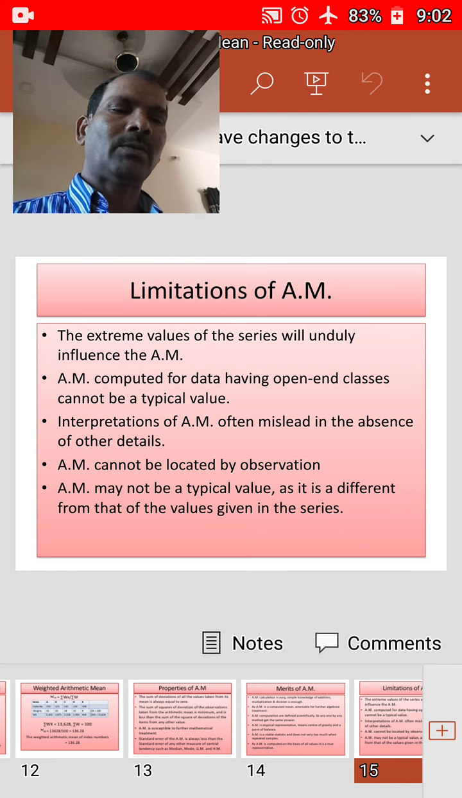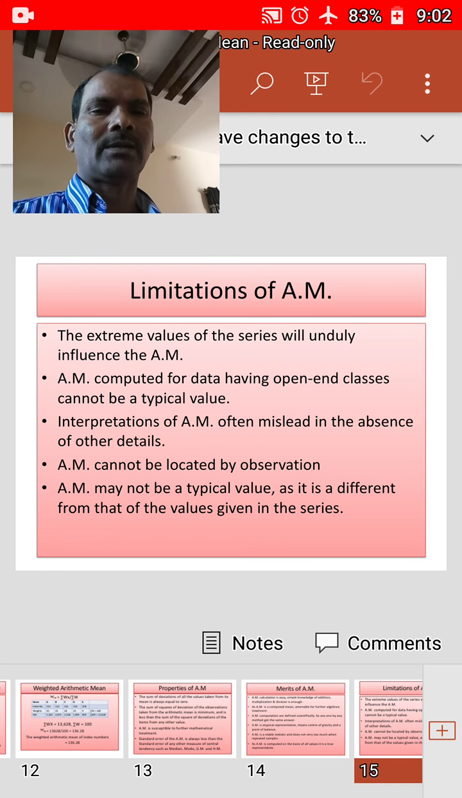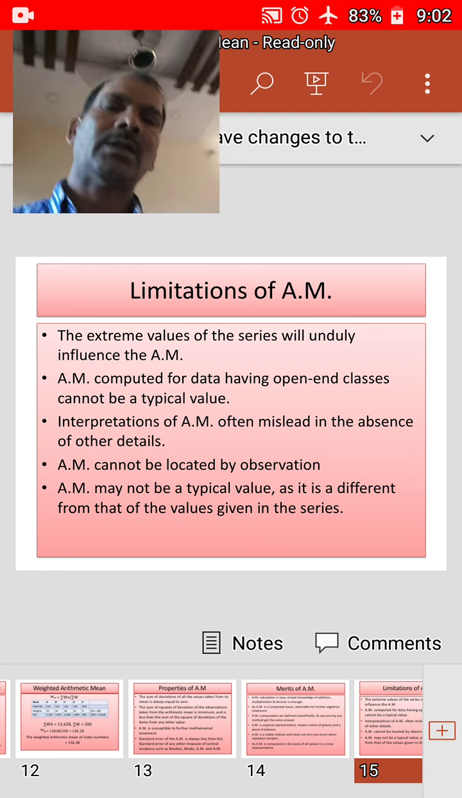Despite the above limitations, arithmetic mean is popularly used as it is simple to calculate and easy to understand. Okay, with this we have finished the class.